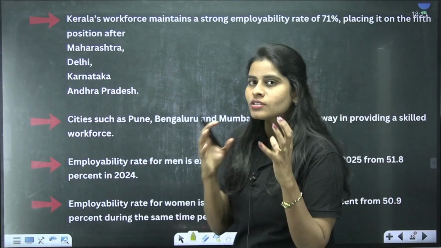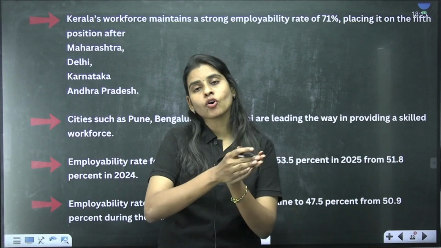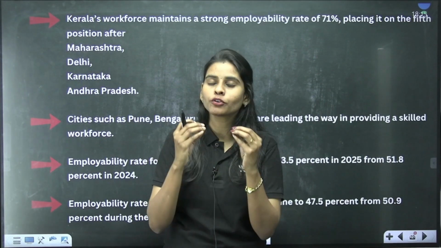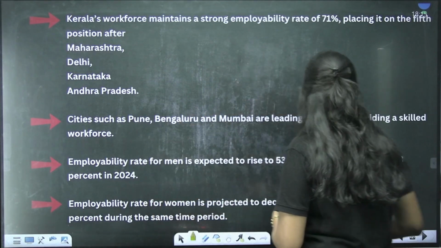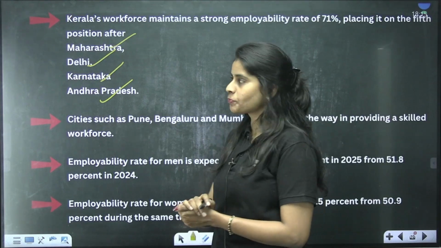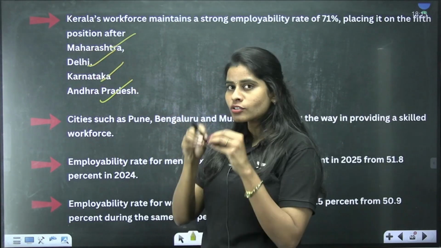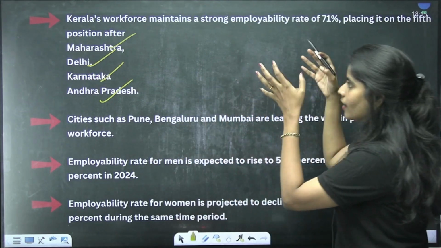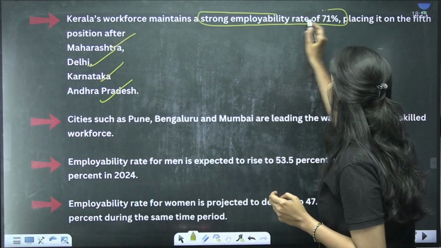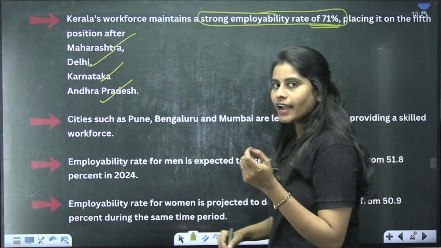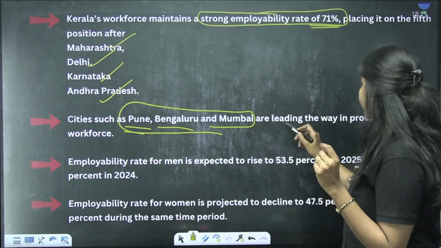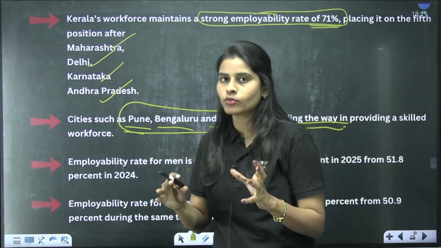Okay, but the news was around Kerala, saying Kerala has also topped the list of these states which have so much employability in the country, and this includes states like Maharashtra, Delhi, Karnataka and Andhra Pradesh. So now Kerala's workforce is also giving so much power to this particular list. Why? Because of its strong employability rate at 71%, right? And you also have to remember some of the facts here, that Pune, Bengaluru and Mumbai are the leading cities with a skilled workforce in the country.